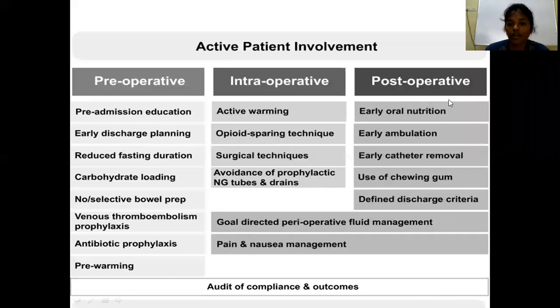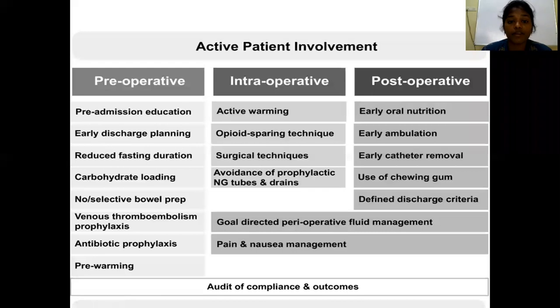Similarly, postoperatively: early oral nutrition, early ambulation, early catheter removal, and defined discharge criteria. All this has to be followed postoperatively. Pain and nausea management and perioperative fluid management should all be done so that there will be enhanced or improved recovery after surgery. This is about ERAS, that is enhanced recovery after surgery.